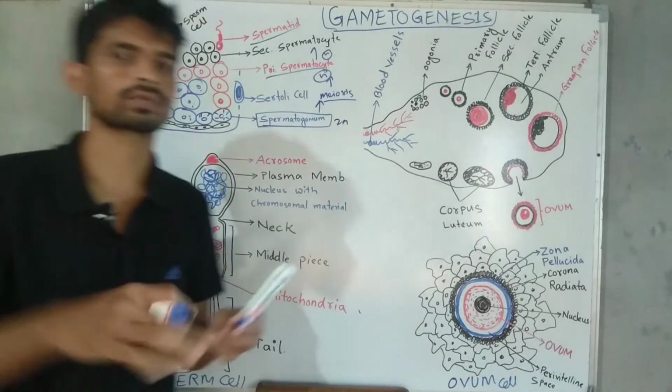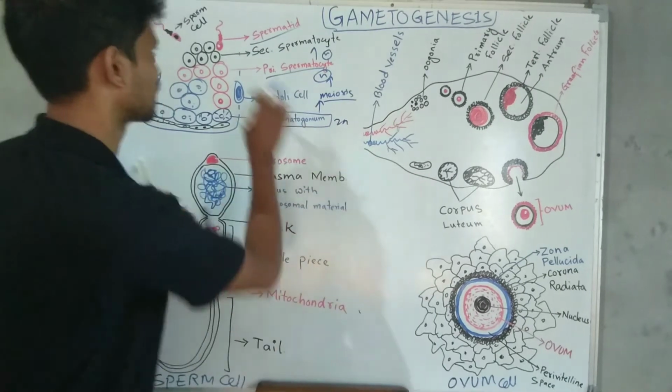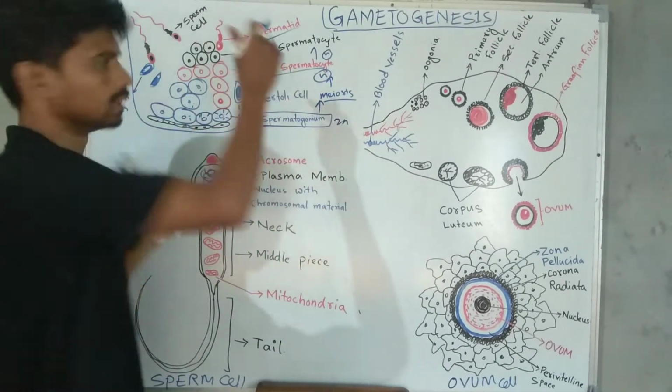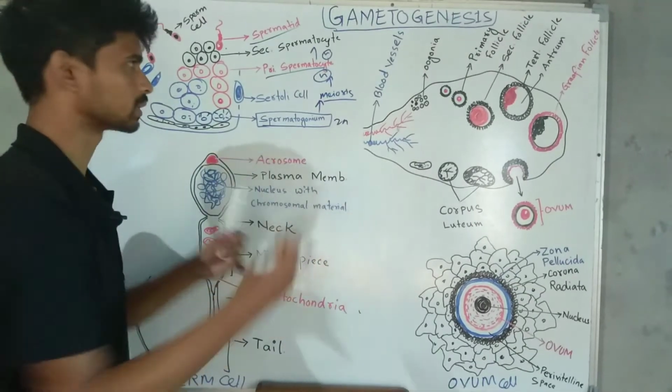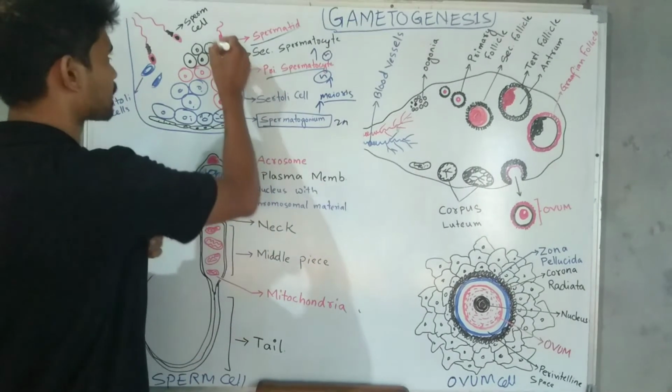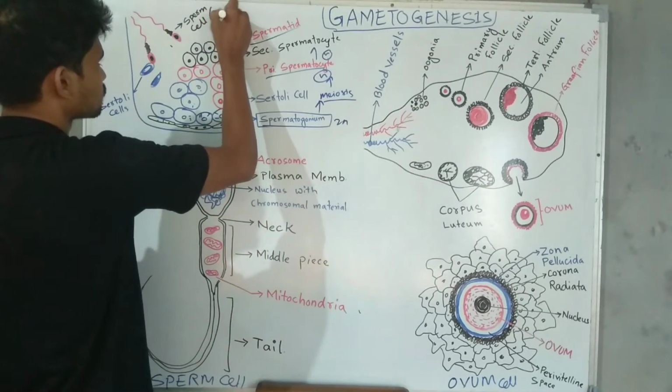Spermatids are not fully grown and cannot move, but they are similar to the mature sperm cell. After maturation, they form the sperm cell, or spermatozoa.